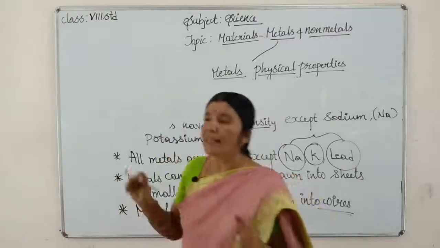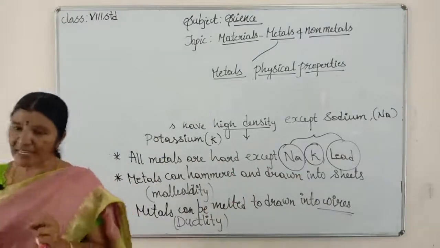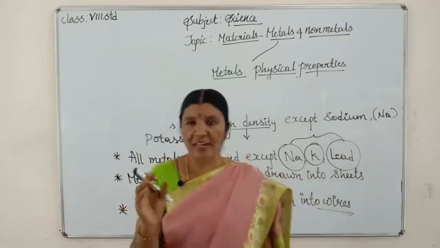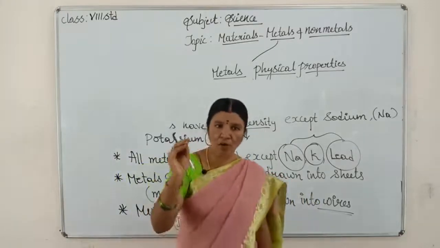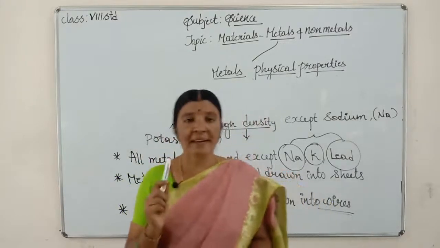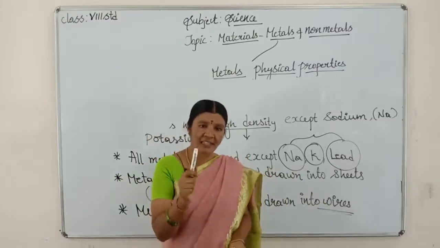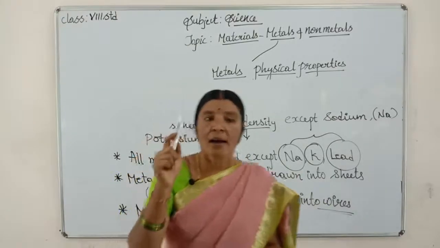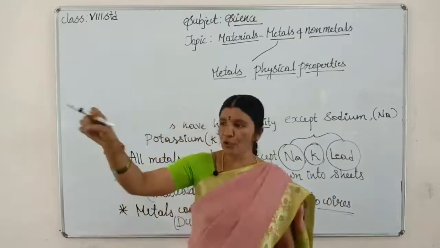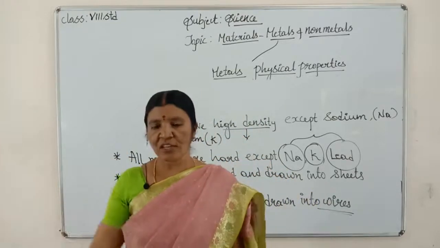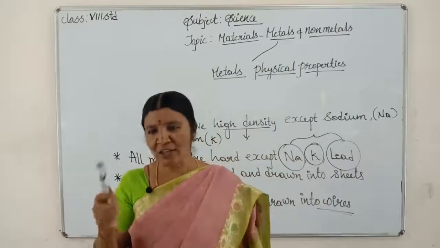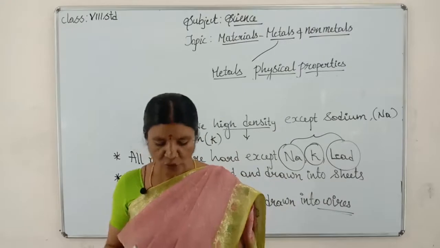Next point is, children, they are lustrous. Lustrous means shining. Metals give a shining surface. For example, gold, silver, copper, they shine. So this property we call lustrous. Metals have a ringing sound. That property we call sonorous, which gives a ringing sound, children. For example, when you drop a coin from a certain height, we hear the ringing sound, or our school bell. When we ring it, you can hear the ringing sound, that is sonorous, children.